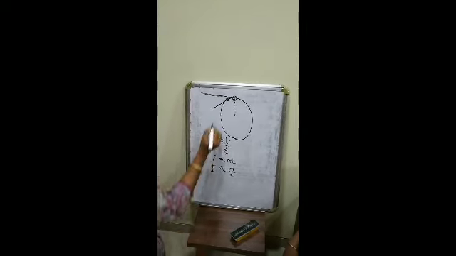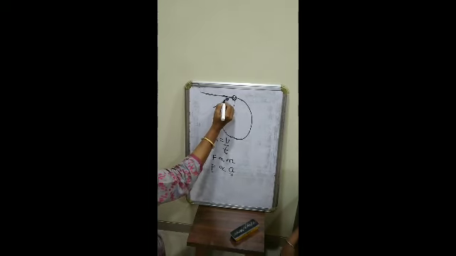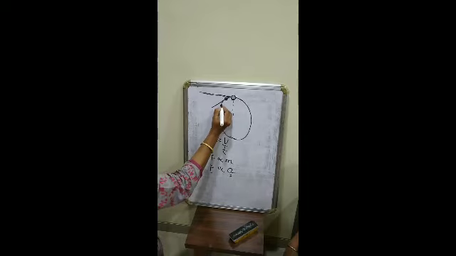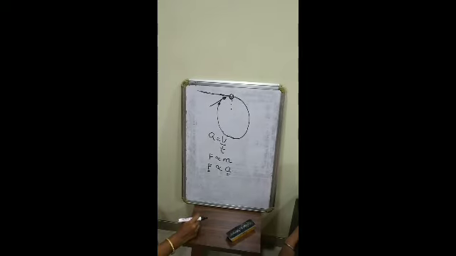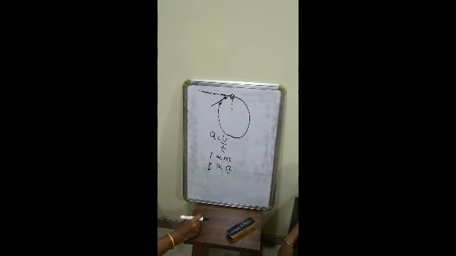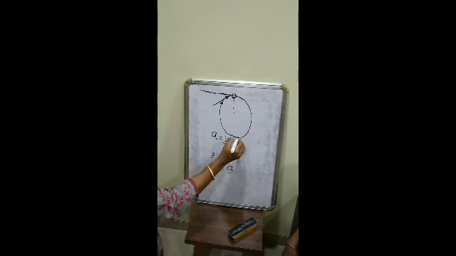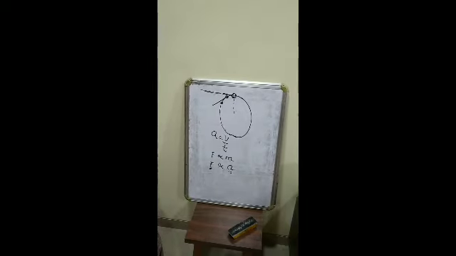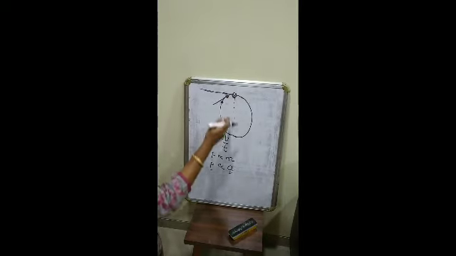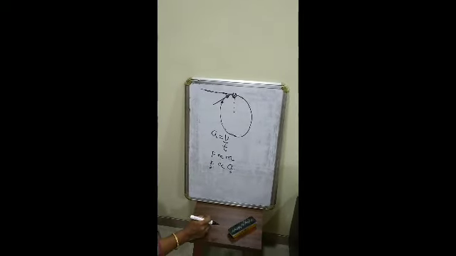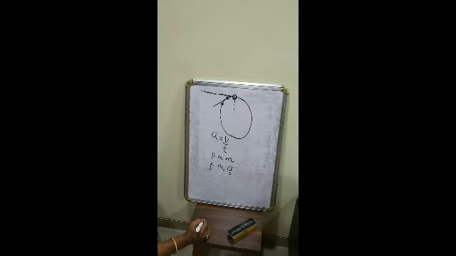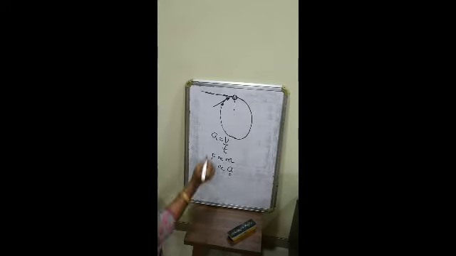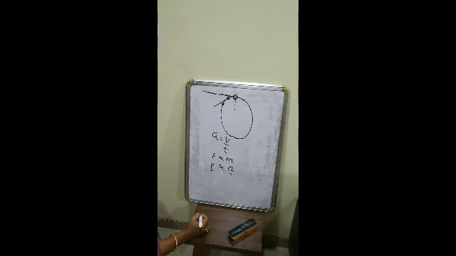But once again, the stone does not move in this direction. Rather, it changes its direction and comes to another point. Let us say this is the new position of the stone. So now this keeps on happening at all points on the surface of the circle. So obviously, if we cut off the string or if we release the string, the stone will move in a direction in which it was tending to move at that time. That is, the stone will fly off in a direction which will be tangent to the circle.